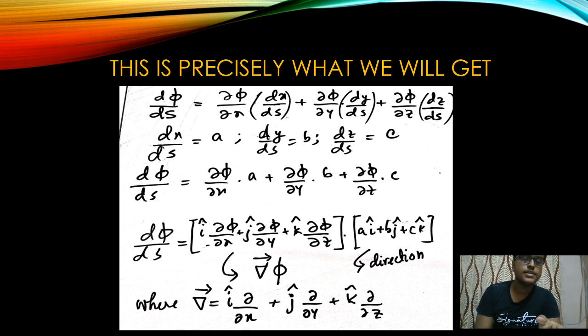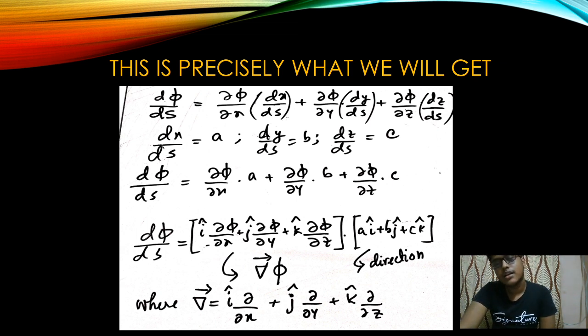Now d phi ds reduces to this particular equation: del phi del x dot a plus del phi del y dot b plus del phi del z dot c. Right? From the first line we get to the third line using this particular information which we have assumed earlier. Now the most beautiful part of the problem comes now.